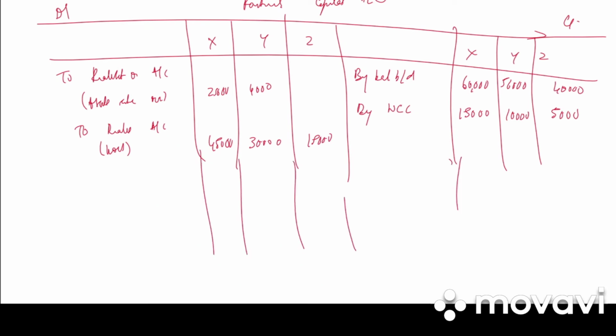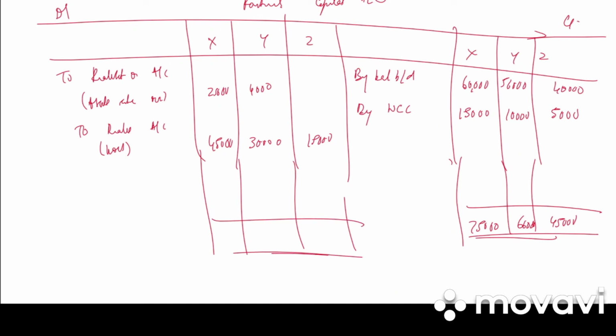Next we balance our partners capital account. Credit side total is more, 75,000, 66,000, 45,000. So to bank account (final payment) 5,000, 32,000, 30,000.